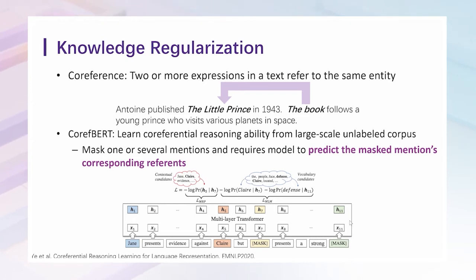CorefBERT aims to learn co-referential reasoning from a large-scale unlabeled corpus. Specifically, it masks one or several entity mentions and requires the model to predict the masked mentions' corresponding reference. After incorporating co-reference knowledge into pre-trained language models, CorefBERT can achieve better performance on related tasks, such as question answering.